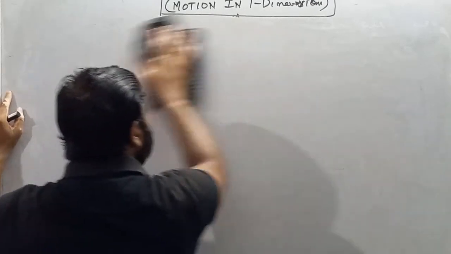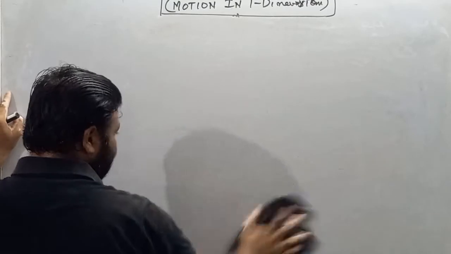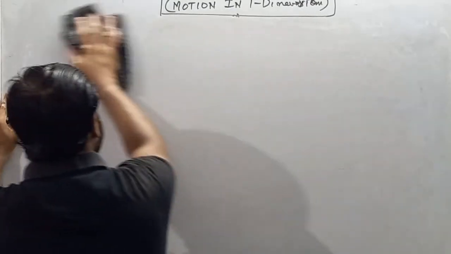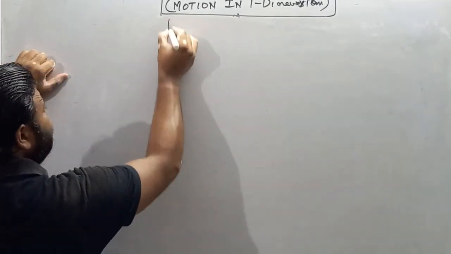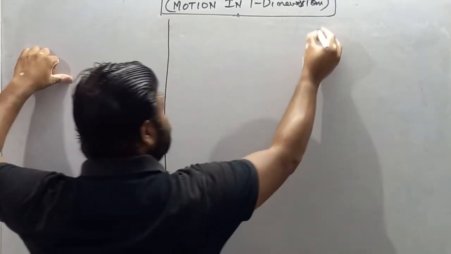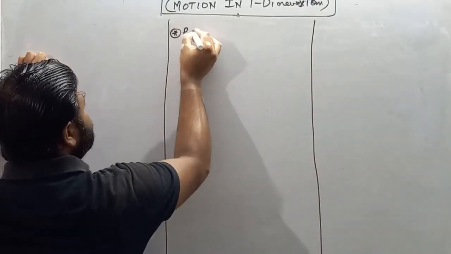Write down our very first topic, which is position vector. I already discussed position vector in the vector part, but still let us make another discussion on it. So write down the heading: position vector.